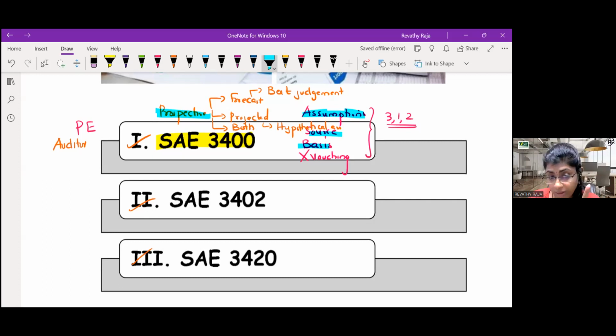Here our concentration will be fully on the assumptions, whether the assumptions made by management are realistic. Here also, you will be giving only a limited assurance: based on the examination, nothing has come to our attention. Can you acknowledge whether you understood this 3400, what it is? I'm not going into detail.